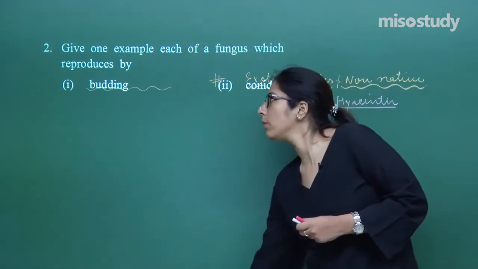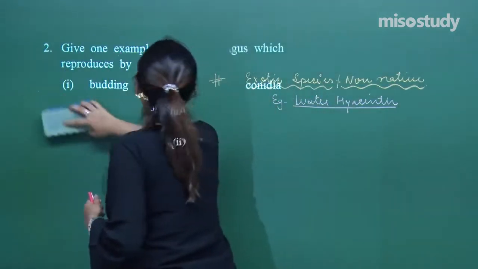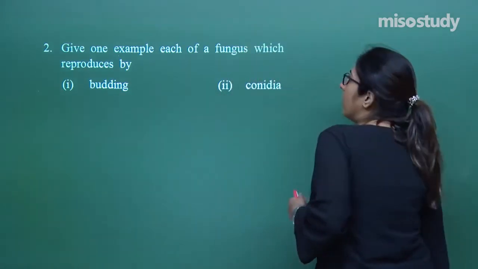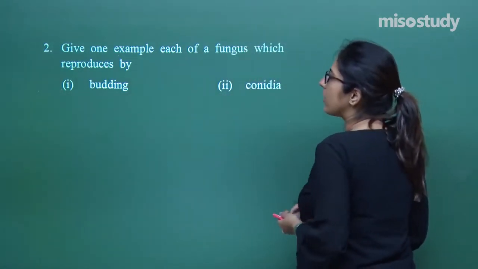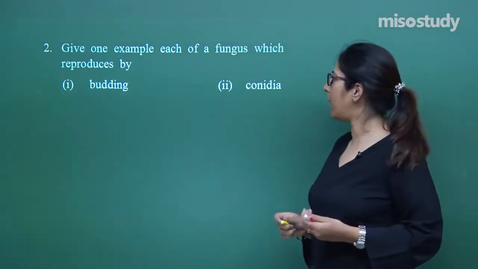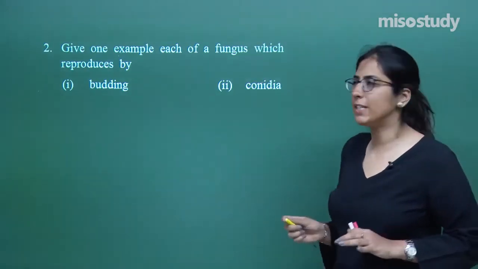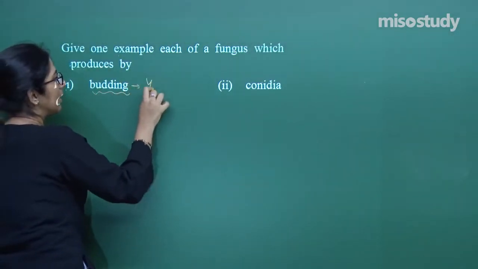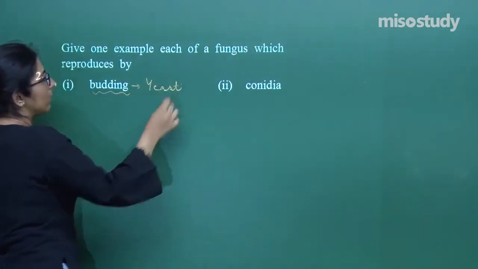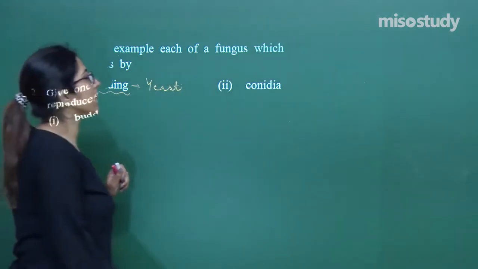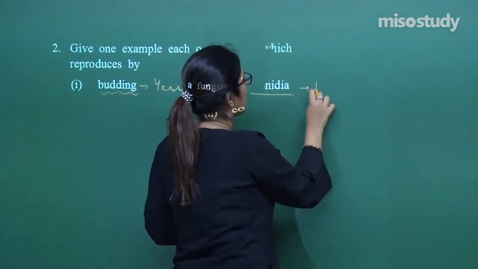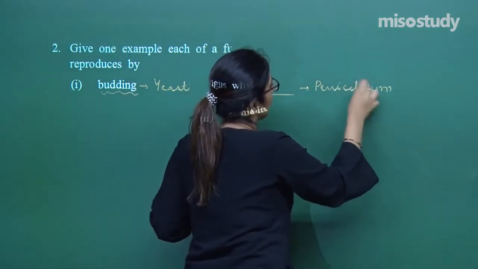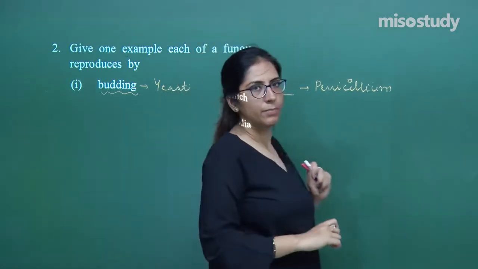Now let's talk about question number 2. Question number 2 is again of 1 mark. Give one example each of a fungus reproducing by budding and by conidia. In the case of budding, what is the example? Yeast. And next is conidia, that is in the case of penicillium.